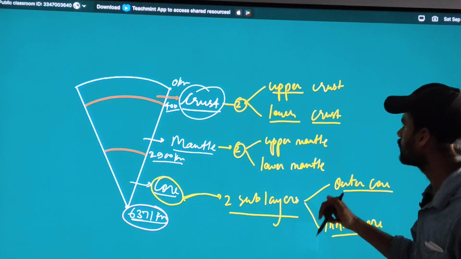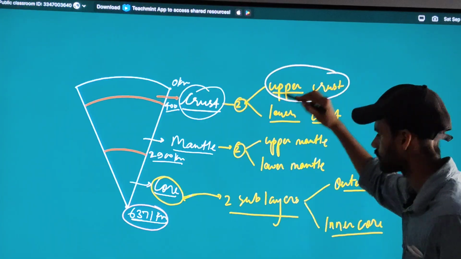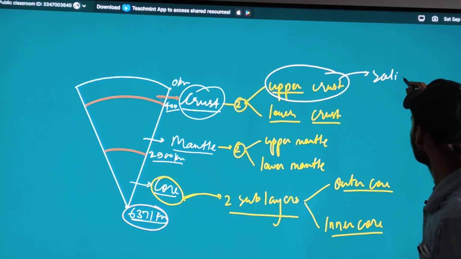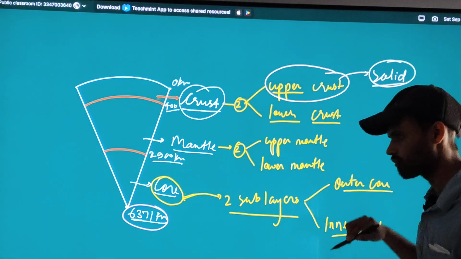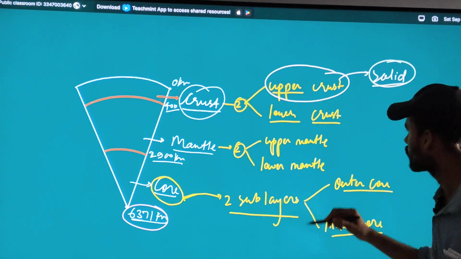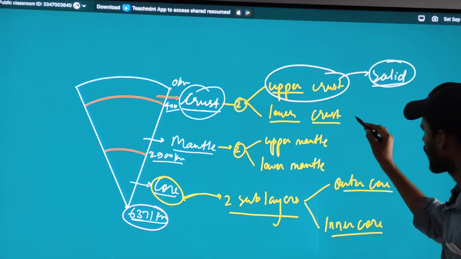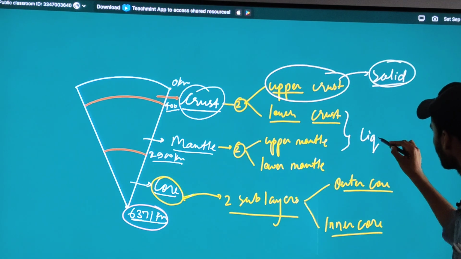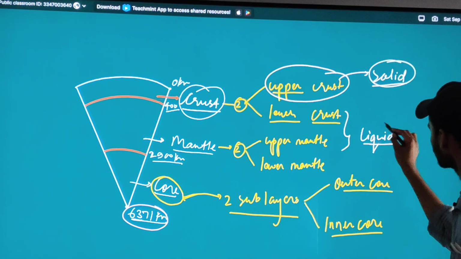So if I see the form of the upper crust, it is solid in nature. But the lower crust and upper mantle are in liquid form.